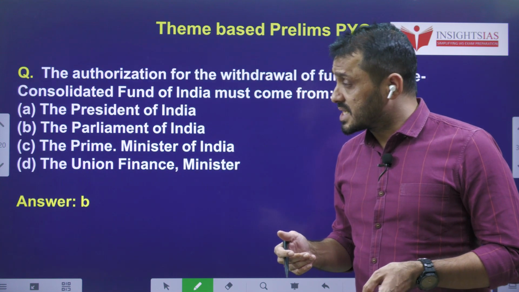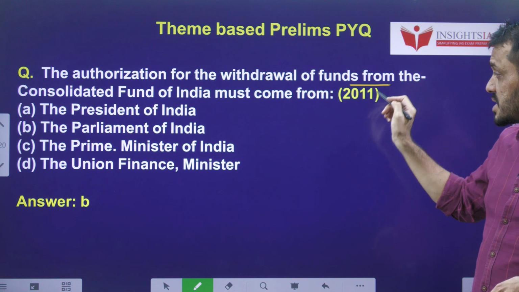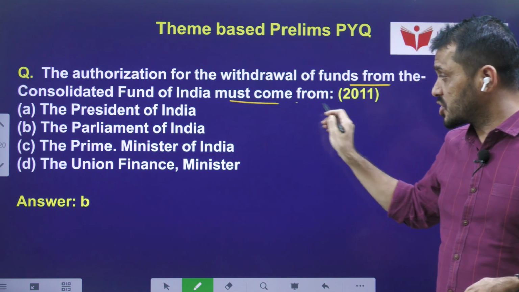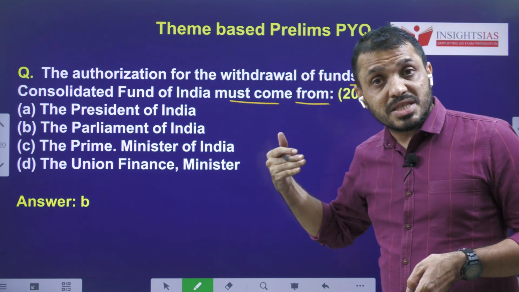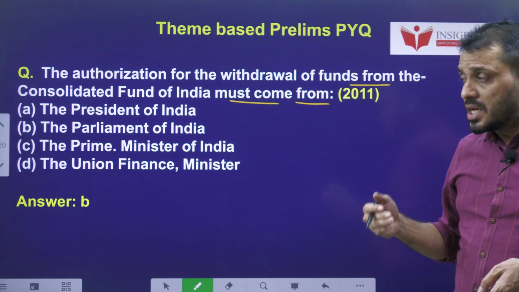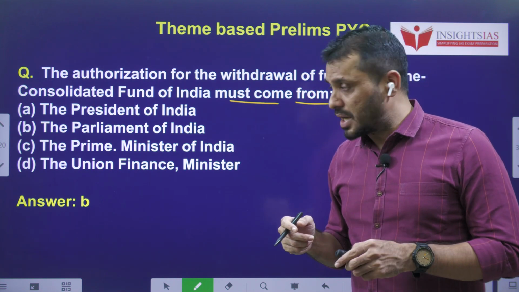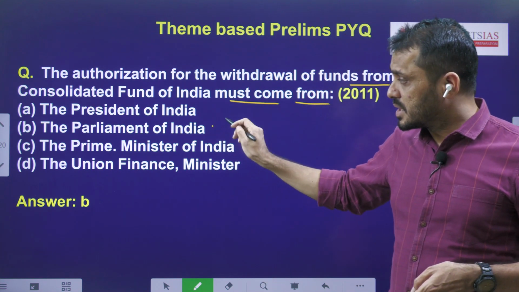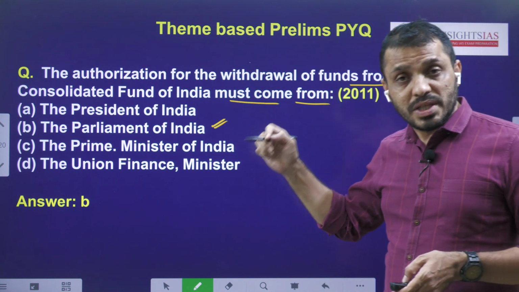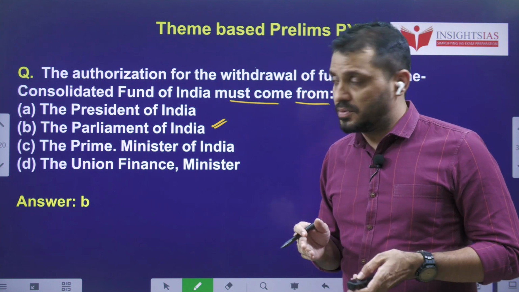Now let us see some MCQs related to the Parliament topic. The authorization for the withdrawal of funds from the Consolidated Fund of India must come from, so that means who must authorize the withdrawal of funds from the Consolidated Fund of India. Money from the Consolidated Fund of India can be withdrawn only with the approval of Parliament. So the answer must be B, the Parliament of India. Through this, the legislature ensures the accountability of the executive.